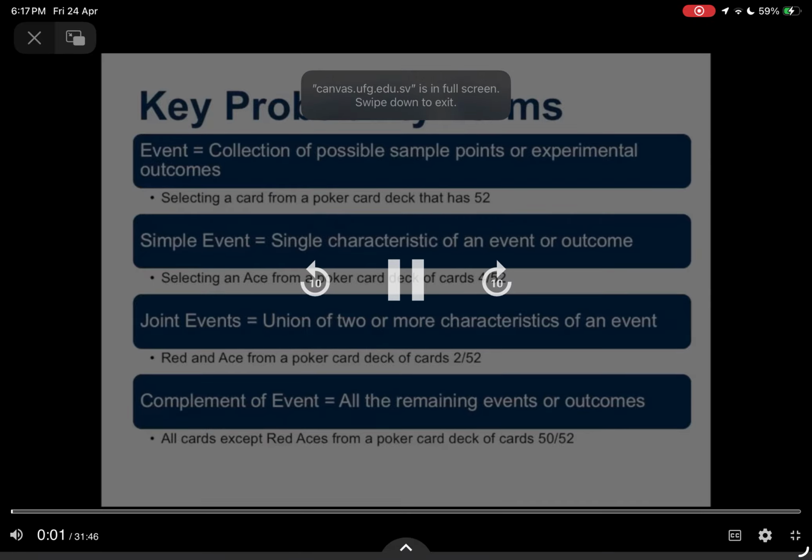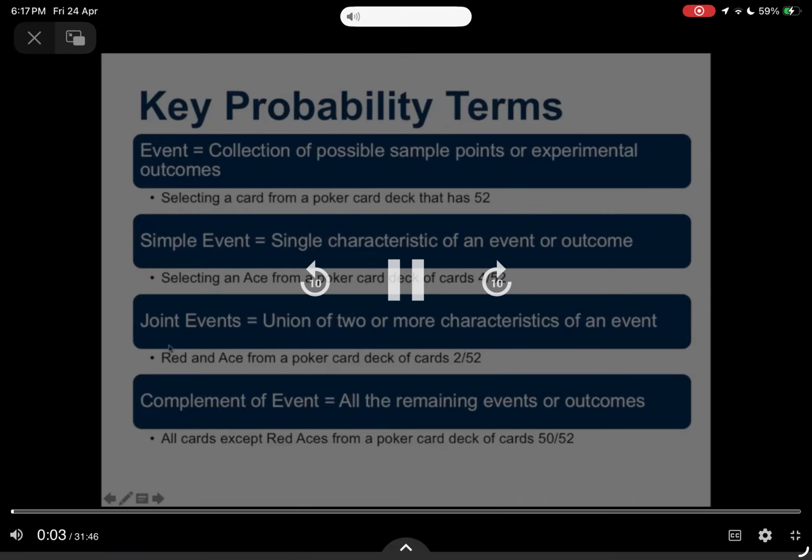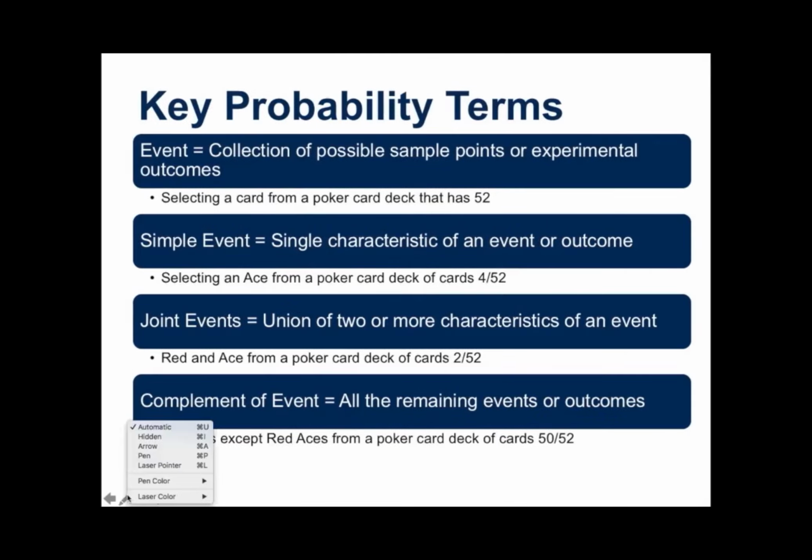In this section, we're going to continue with our discussion on probability, and we're going to focus on a new area regarding joint events. And we'll also be talking about the complement of events. The joint event is going to be a situation like red and ace from a poker card deck of 52 cards. Well, there's two red aces, so it's a situation that's defined by this sort of a probability, 2 out of 52.